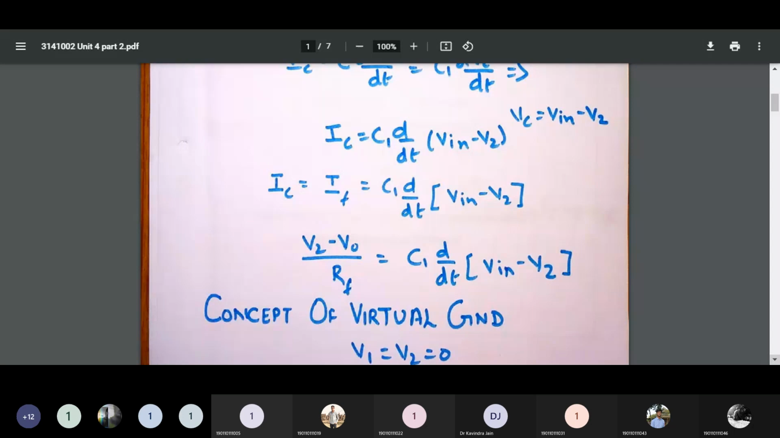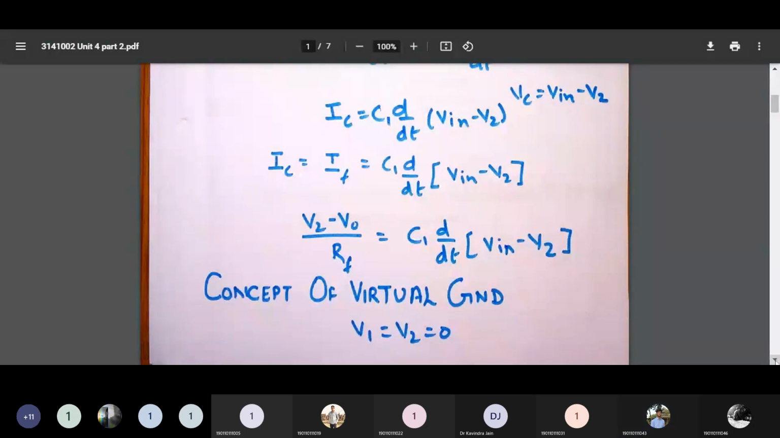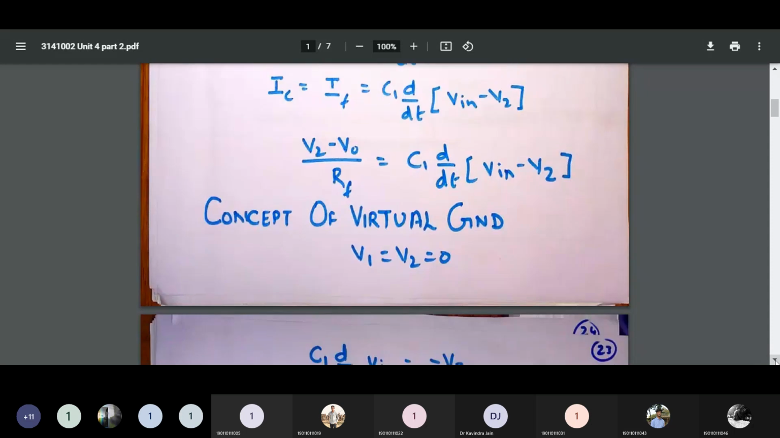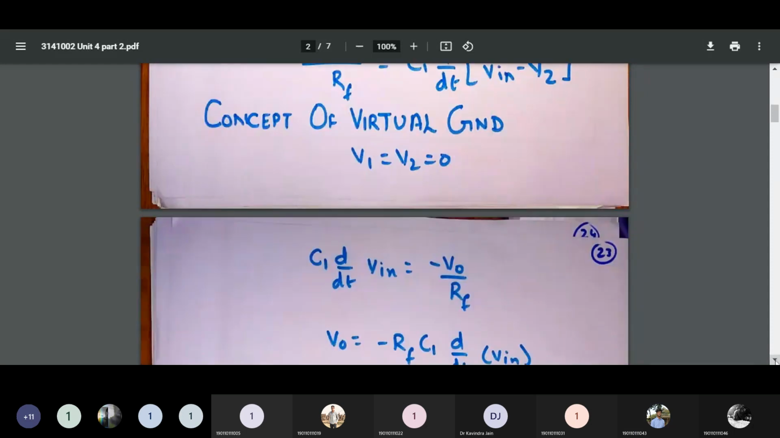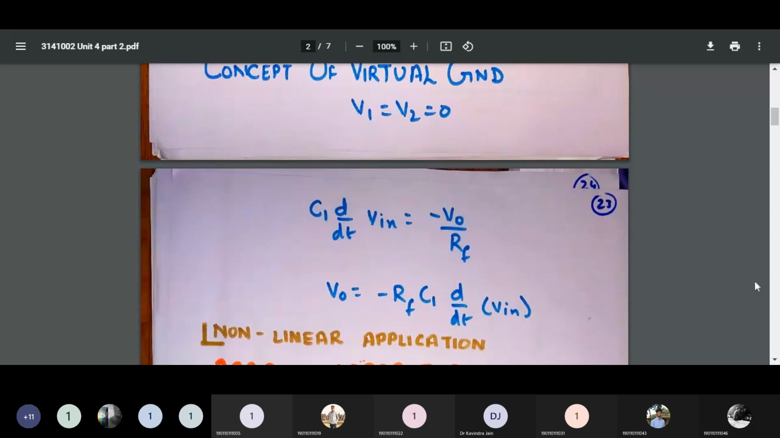What answer did you finally get? Minus RF C1 d by dt V in. Okay. So I hope you are getting this answer. Please let me know in case you are not getting the answer. Getting it? Yes, sir.